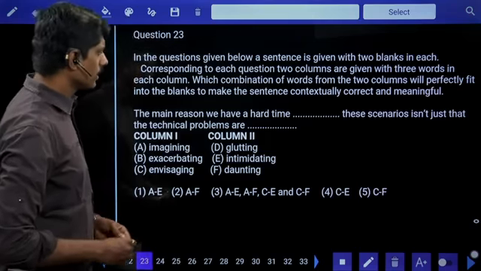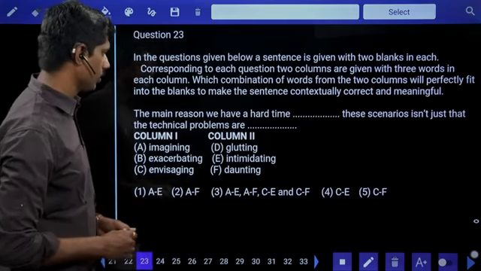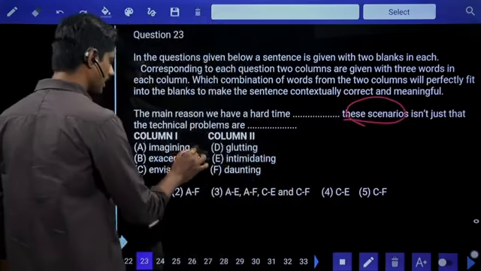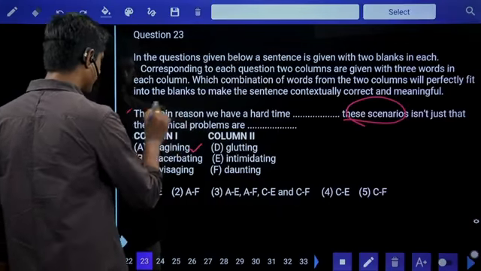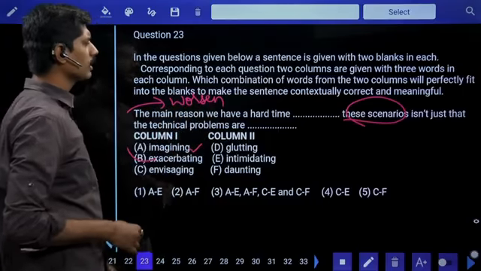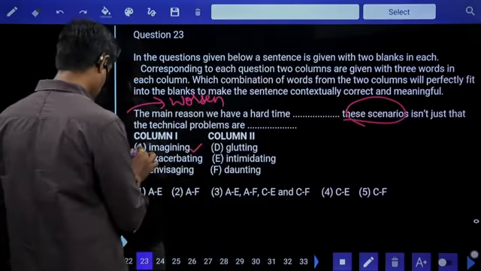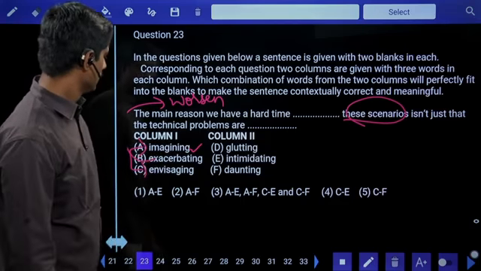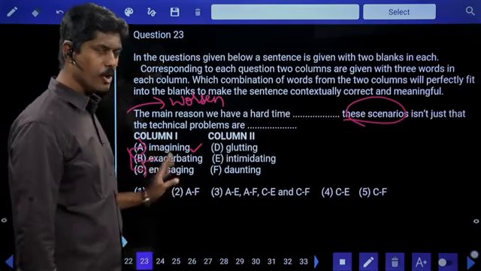The main reason we have a hard time dash these scenarios. Imagining these scenarios, yes. Exacerbate means worsen. Worsening these scenarios, maybe. Envisaging. A, C, both have the same meaning. Imagining, envisaging, same meaning. Either it can be A, C or only B.